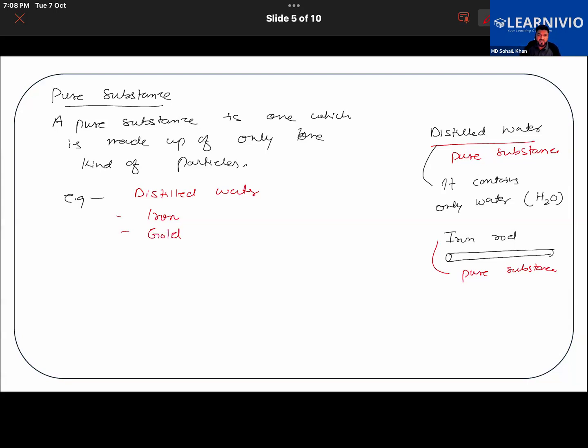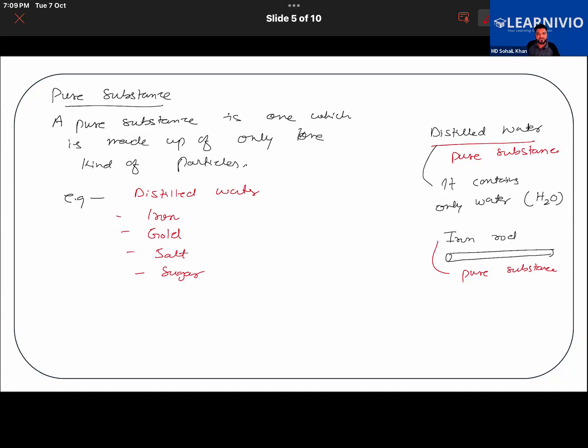No, paint contains several things in it. Paint is a mixture of different chemicals. Suppose we have gold. Gold is made up of gold only. There isn't any other thing in it. Suppose, for example, salt. Is there anything else mixed in salt? No. It's purely salt only. Salt particles are only there in it. Or, for example, sugar, right? Good. So anything that contains only one kind of particles in it is an example of a pure substance. Hope that much is clear to you.